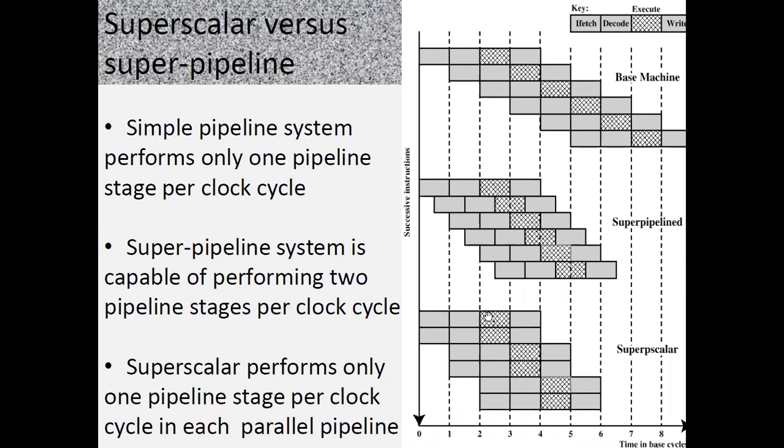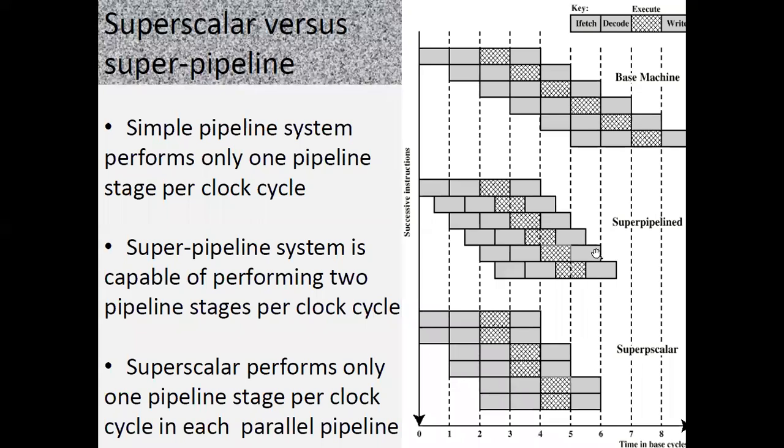So here you are able to see that in one clock cycle, in the superscalar organization, we are able to fetch two instructions at a particular time, and those two instructions will be executed in parallel. But which instructions? The instructions which are independent of each other. Means there should not be dependency between the two instructions. So like this, two instructions are performed at a particular time. Again we are taking two instructions and performing them at a time, and again two instructions.